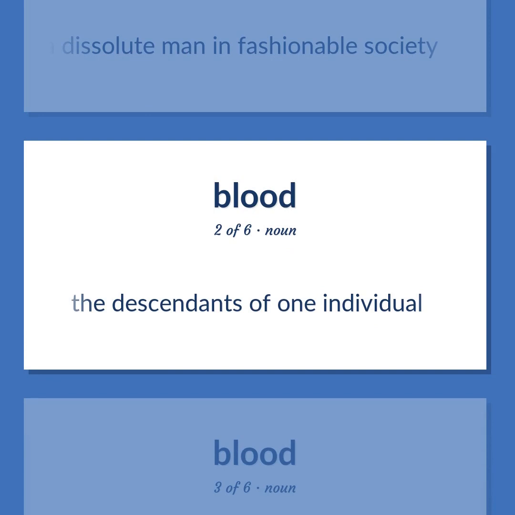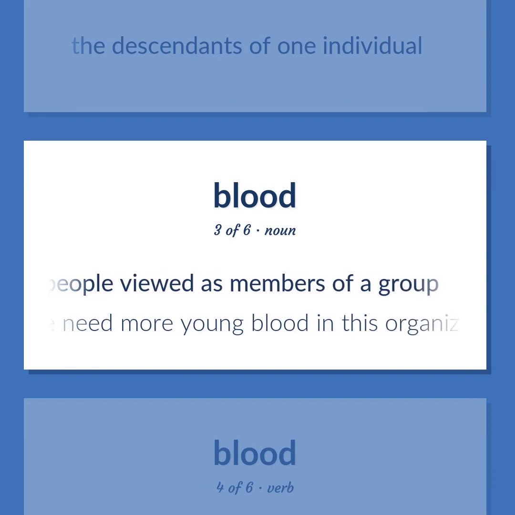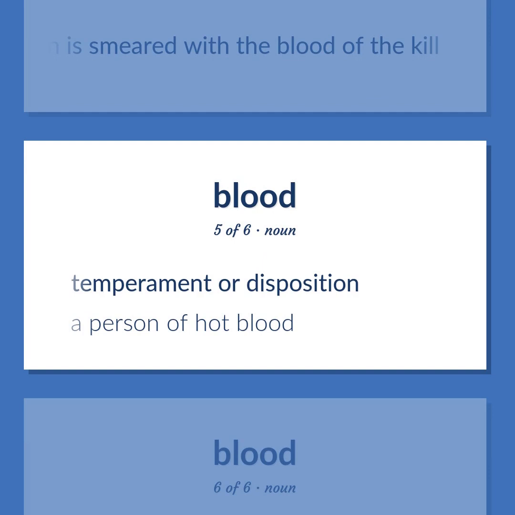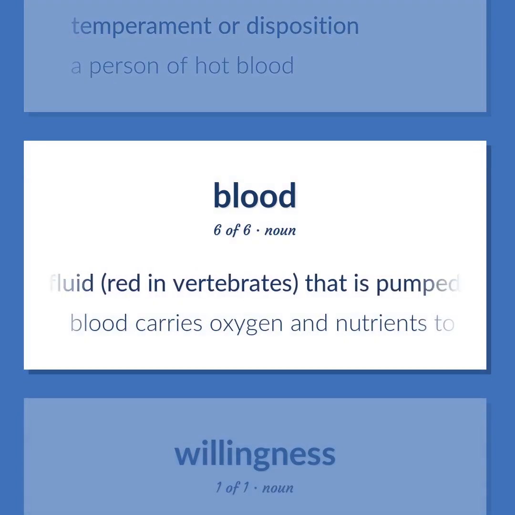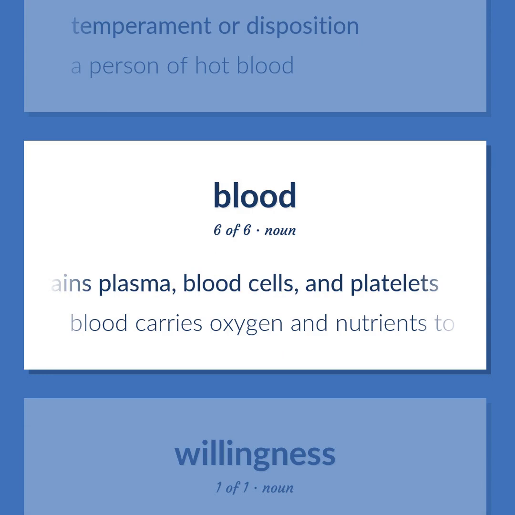The descendants of one individual. People viewed as members of a group. We need more young blood in this organization. Smear with blood, as in a hunting initiation rite, where the face of a person is smeared with the blood of the kill. Temperament or disposition. A person of hot blood. The fluid, red invertebrates, that is pumped through the body by the heart and contains plasma, blood cells, and platelets. Blood carries oxygen and nutrients to the tissues and carries away waste products.